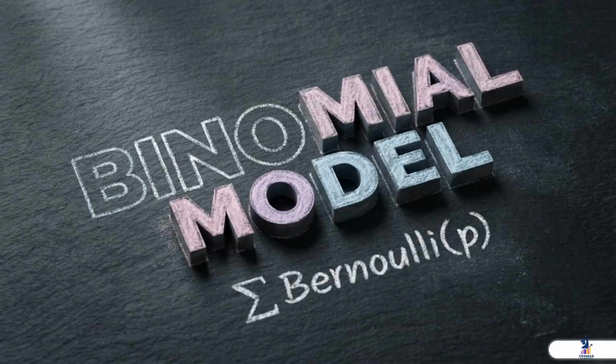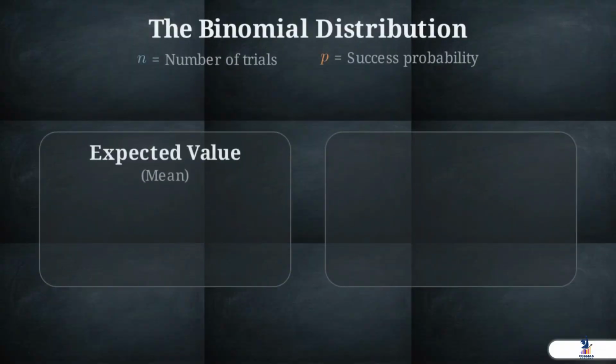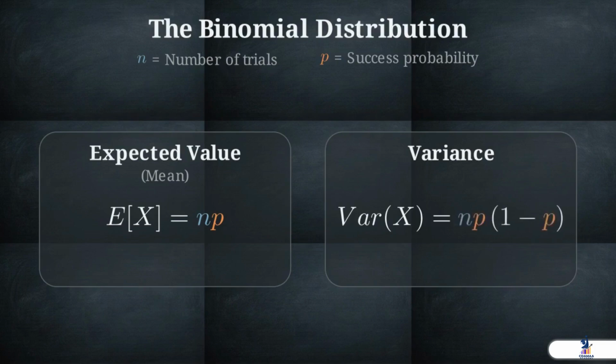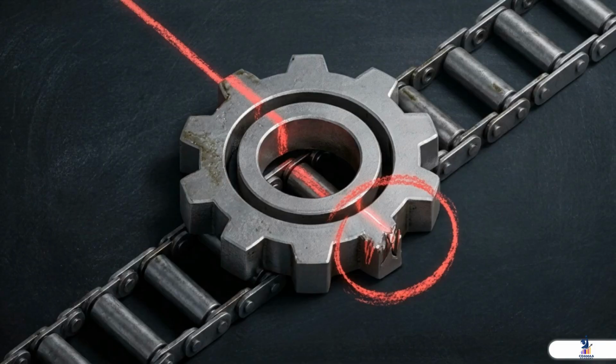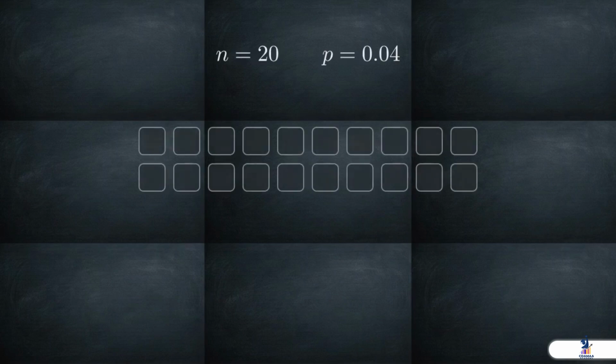The binomial distribution represents the sum of n independent, identical Bernoulli trials. As the system scales, the expected value becomes n times p, and the variance becomes n times p times 1 minus p. For example, if a production line has a 4% defect rate, a random sample of 20 items provides us with a fixed n of 20 and a p of 0.04.